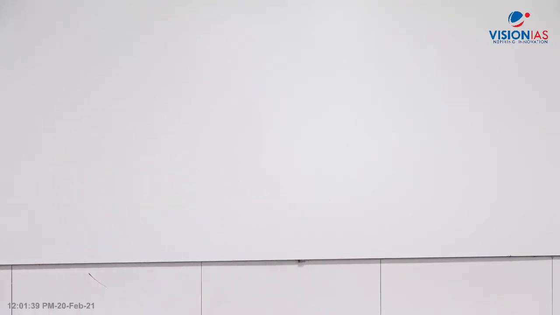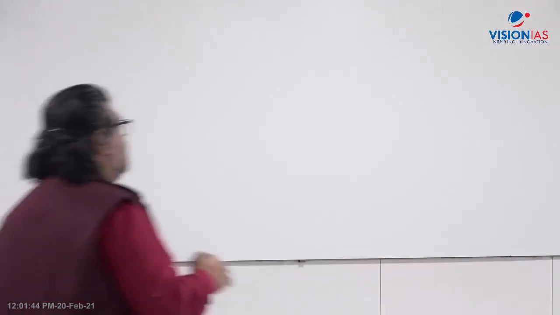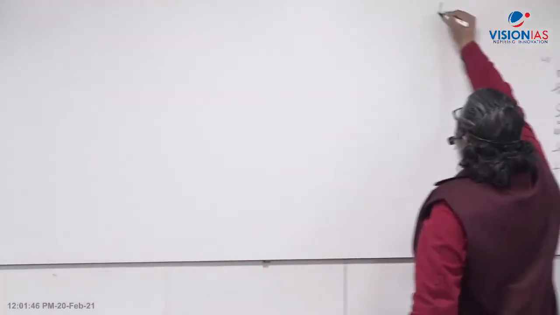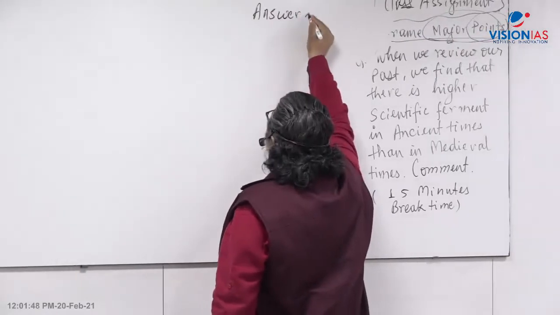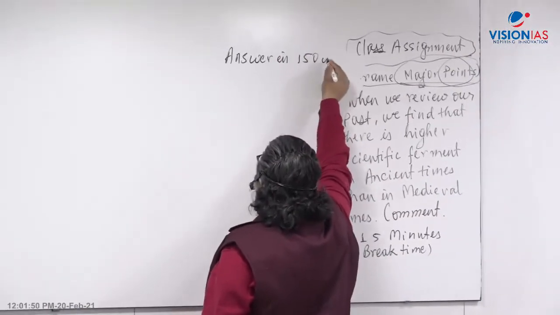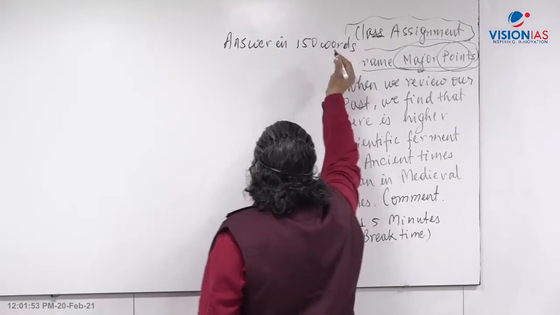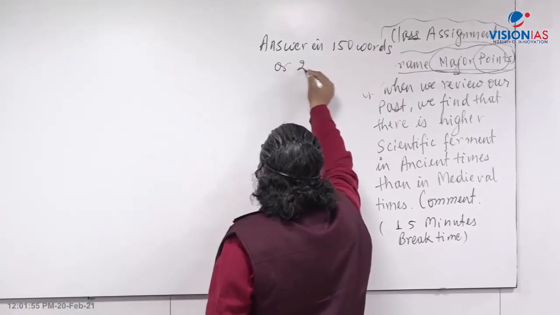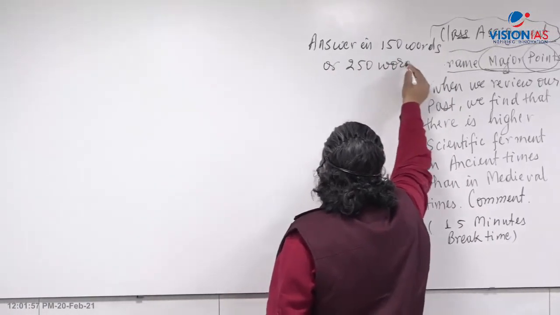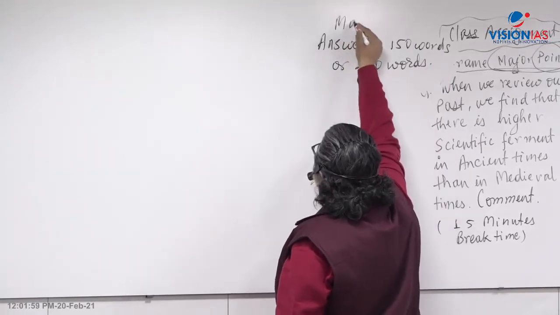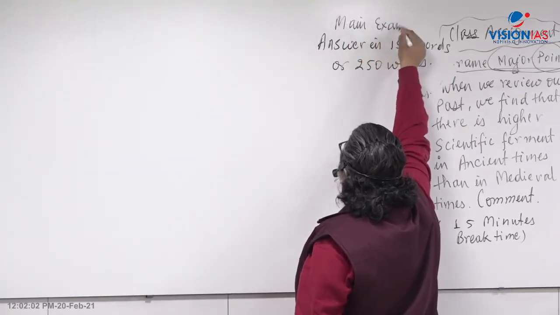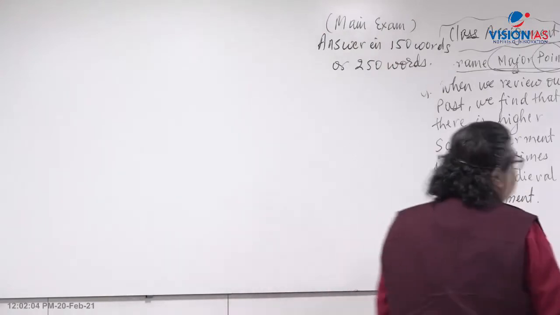See, now what is the UPSC pattern? Either you have to write in 150 words or 250 words, right? In the main examination, the question will be on answering in 150 words, and that is what is given in the Vision IAS assignment also. Or you have to write in 250 words. That's the main exam pattern in the UPSC.